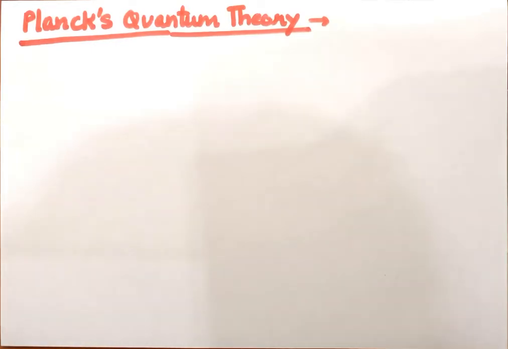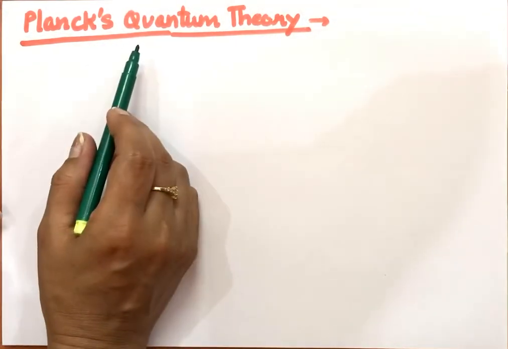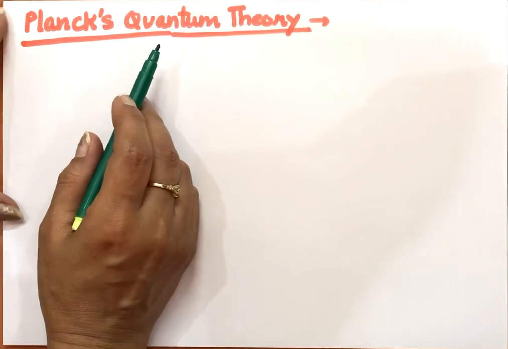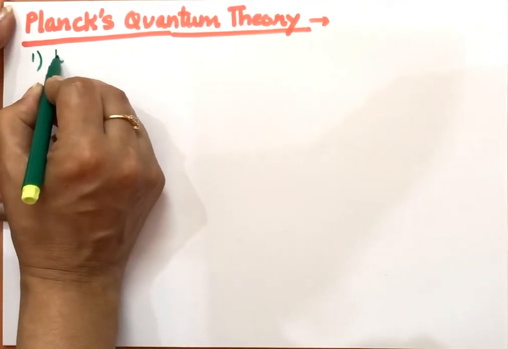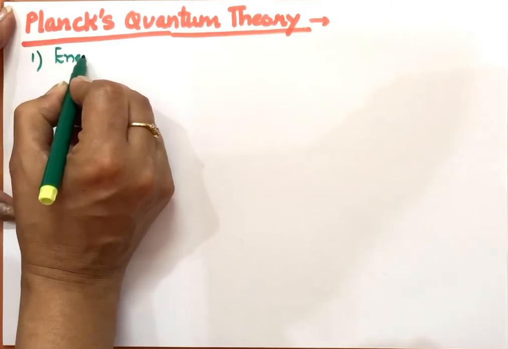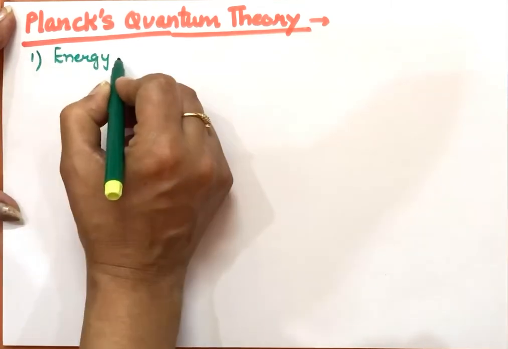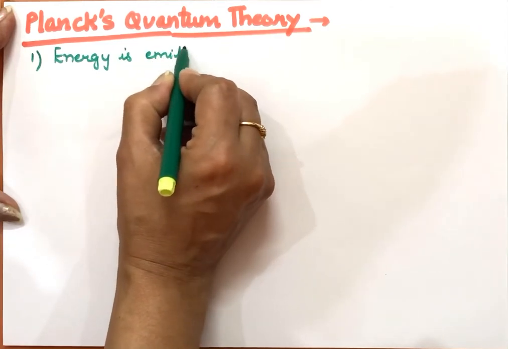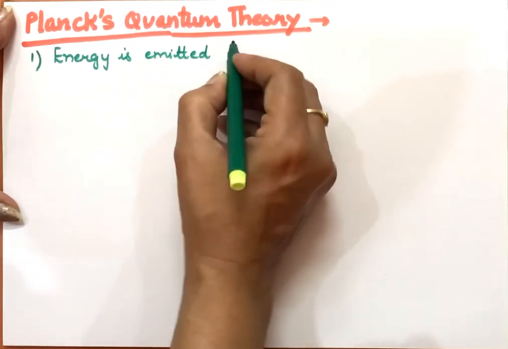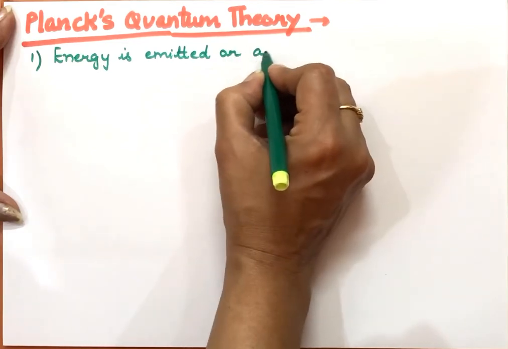Next topic now in structure of atom is Planck's quantum theory. Now what is Planck's quantum theory? There were limitations in electromagnetic wave theory. So this theory covers up the limitations of electromagnetic wave theory. Most of the limitations, like first point of this theory is energy is emitted or absorbed